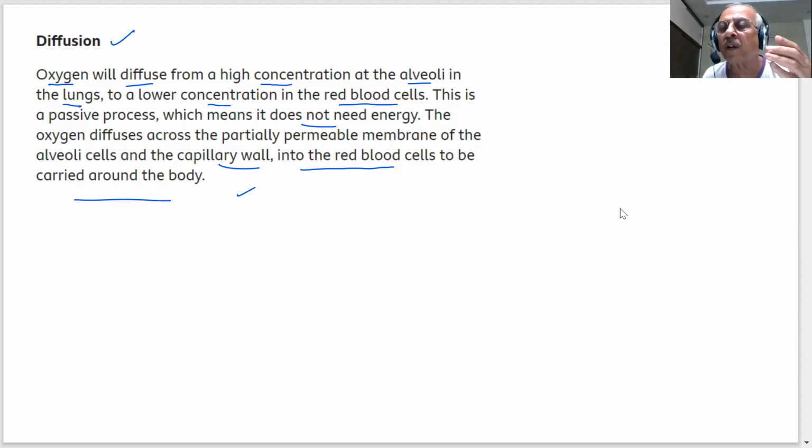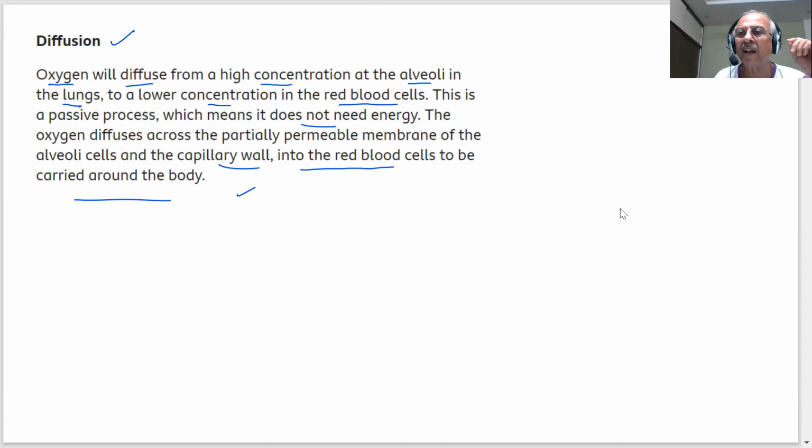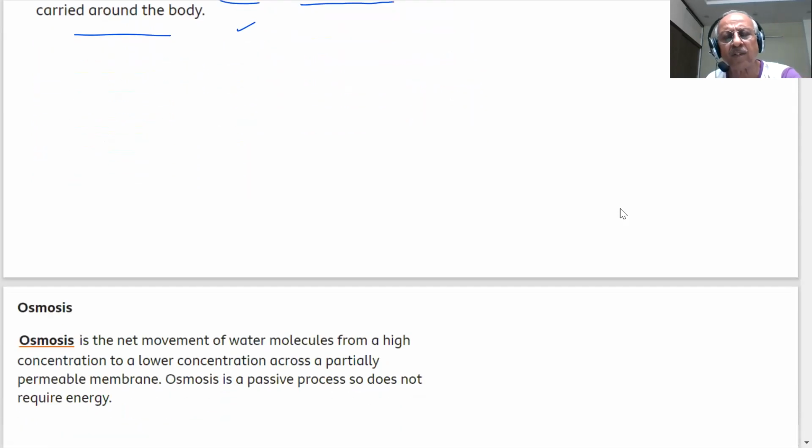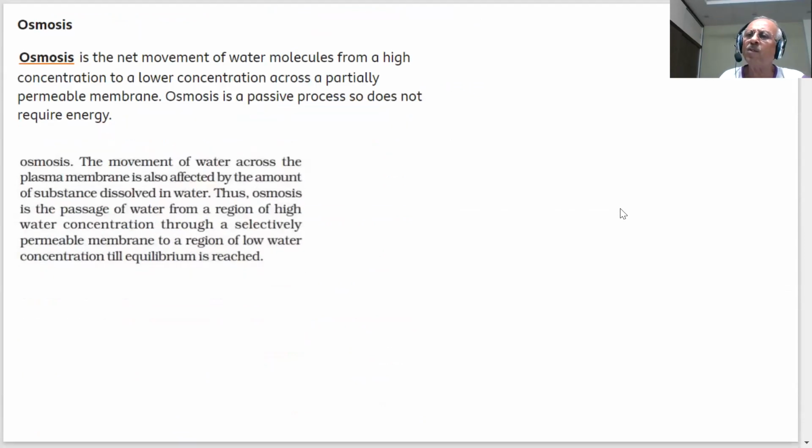What do you mean by diffusion? Oxygen will flow from higher concentration to lower concentration. Sir, is there any difference between the diffusion that we studied in chemistry and diffusion in biology? No, diffusion is the same thing. Diffusion is always going to happen from higher concentration to lower concentration. You can do diffusion anywhere, no problem.